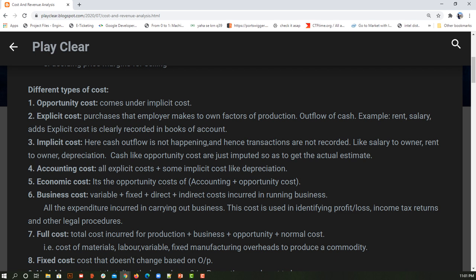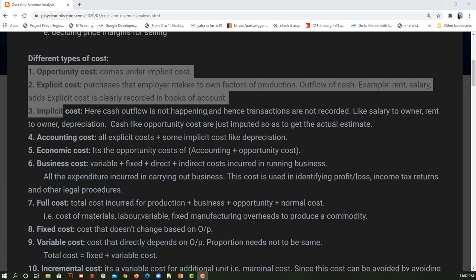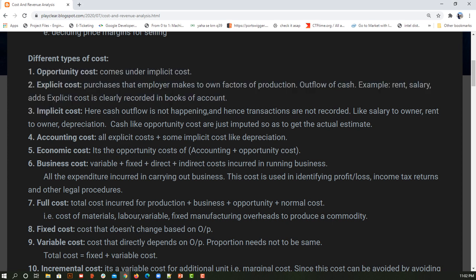Because we are imputing it against the explicit cost for the purpose of estimation, we also call it imputed cost. I hope these three costs are clear, and these three are the foundation for all the upcoming costs. Next we have accounting cost. Accounting cost is simply the summation of all the explicit cost plus some of the implicit cost, like depreciation. So this was nothing new to understand.